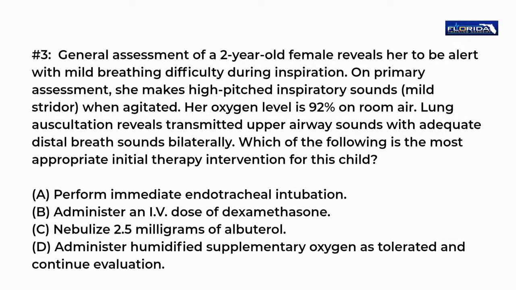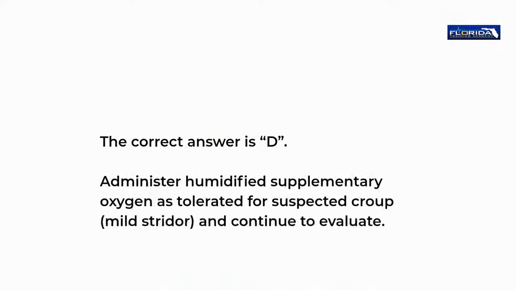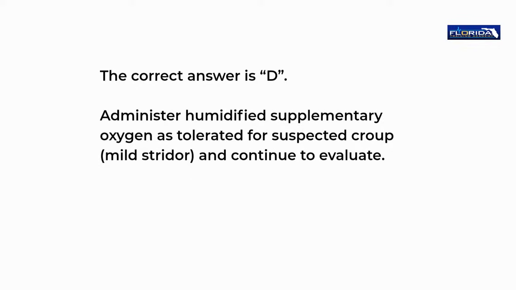A. Perform immediate endotracheal intubation. B. Administer an IV dose of dexamethasone. C. Nebulize 2.5 mg of albuterol. D. Administer humidified supplementary oxygen as tolerated and continue evaluation. The correct answer is D. Administer humidified supplementary oxygen as tolerated for suspected croup, mild stridor, and continue to evaluate.